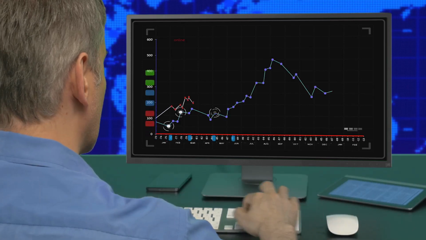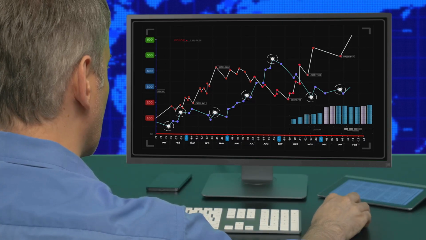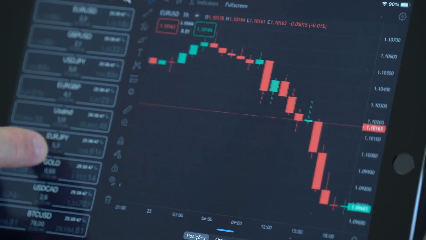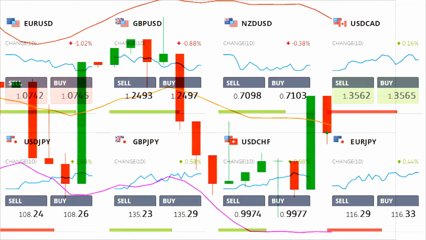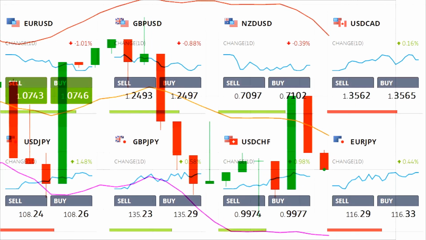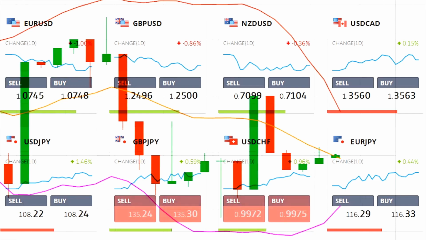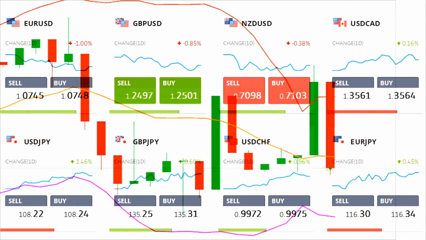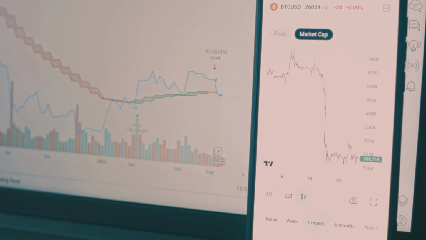Now that we understand the foundational elements of the Forex Shark strategy, let's explore how to identify potential trade setups. The process begins with scanning the market for harmonic patterns on the 15-minute time frame of your chosen currency pair. Remember, we're looking for specific geometric formations that suggest a potential reversal or continuation of the current price move. Once a potential harmonic pattern is identified, the next step is to confirm its validity using trend analysis. Is the pattern forming in the direction of the prevailing trend, or is it a counter-trend setup?